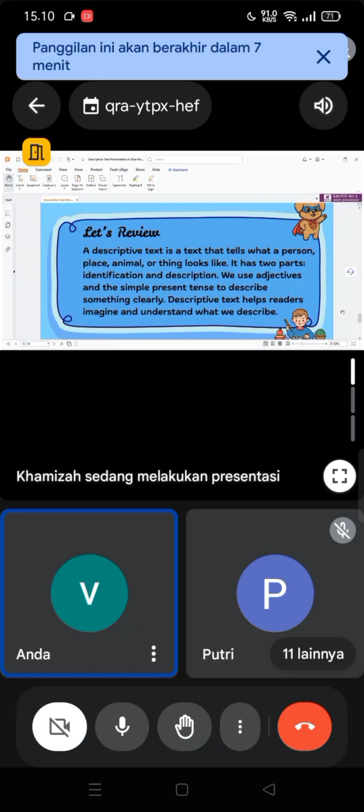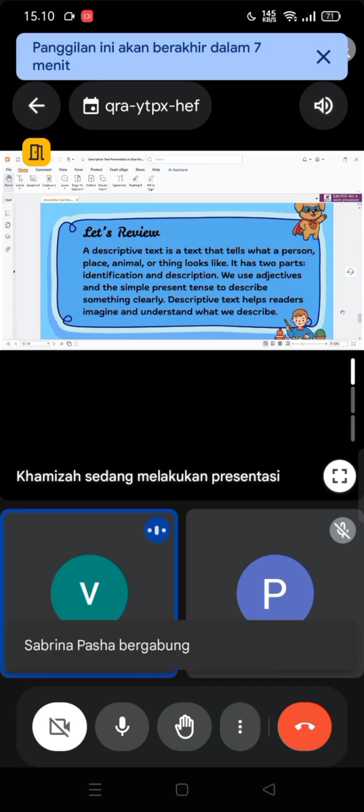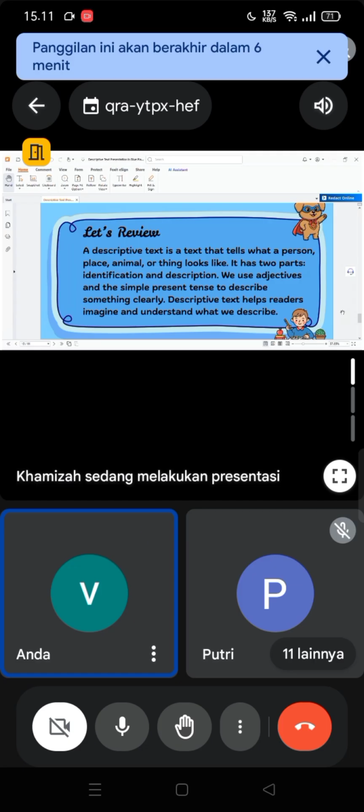Let's review. So today we have discussed descriptive text, and the descriptive text is text that tells what a person, place, animal or thing looks like.